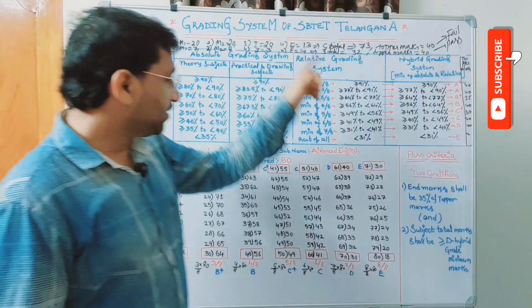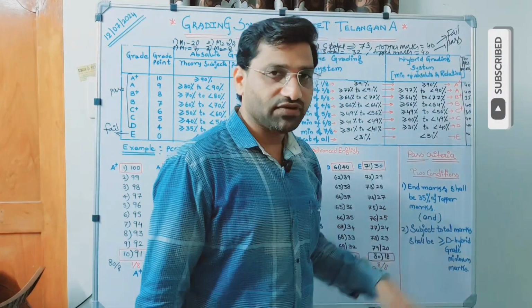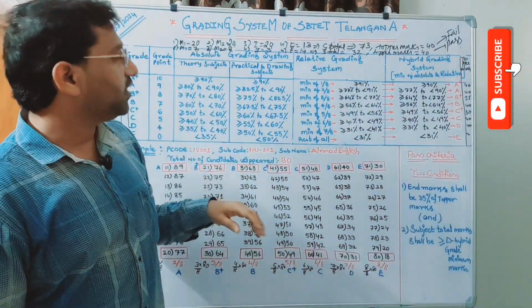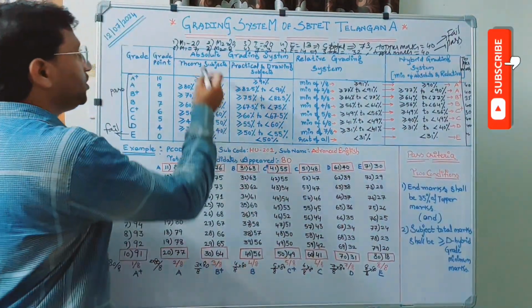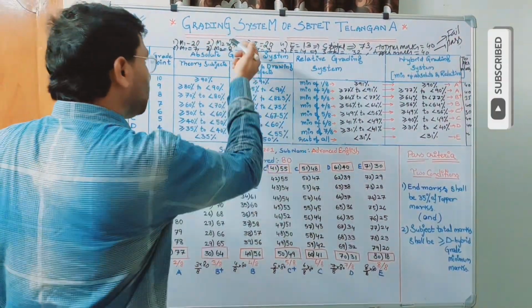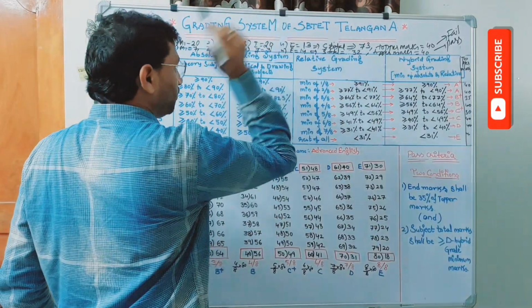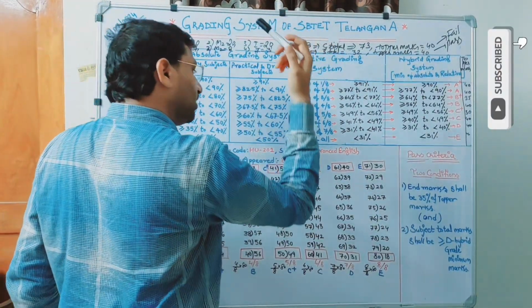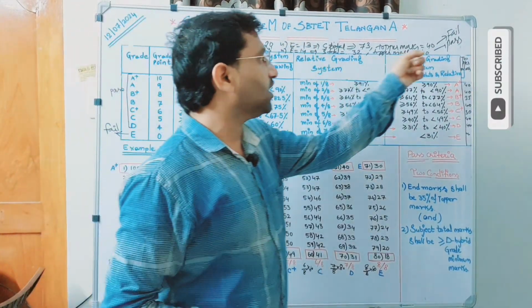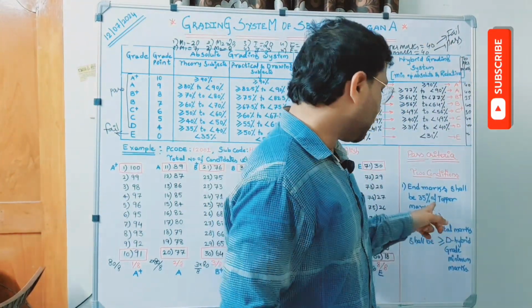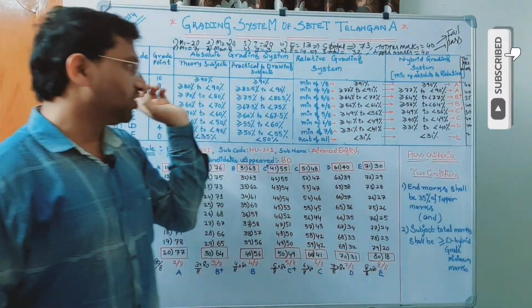The first candidate failed to fulfill the first condition, whereas the second candidate fulfilled both the conditions. Even though he secured 20 out of 20 in mid 1, 20 out of 20 in mid 2, and 20 out of 20 in internal, he is unable to secure 14 in the end examination. Why 14? Because top marks is 40, so he should get 35% of 40, that is 14.